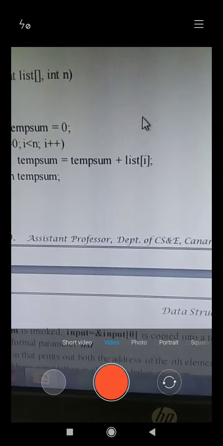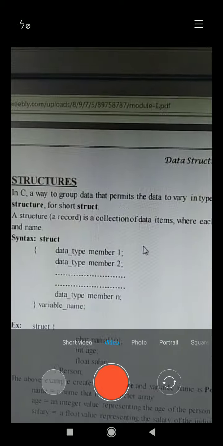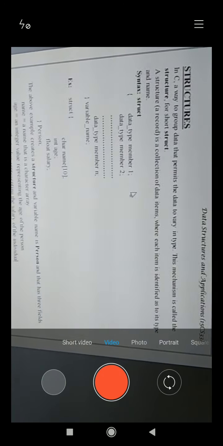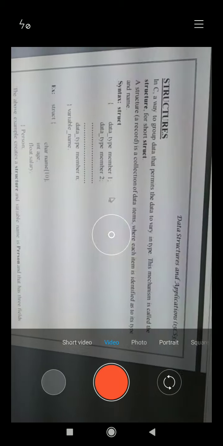Next we will look at structures. What do you mean by structure? A structure is a collection of data items where each item is identified by its name and its type. This is the definition of a structure.